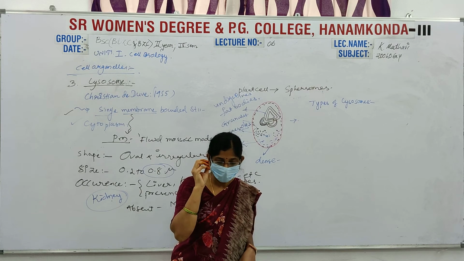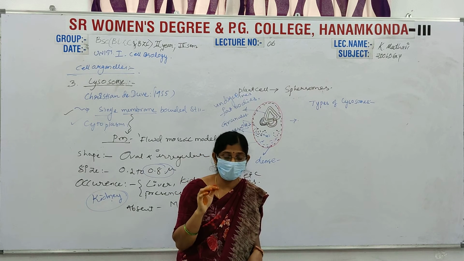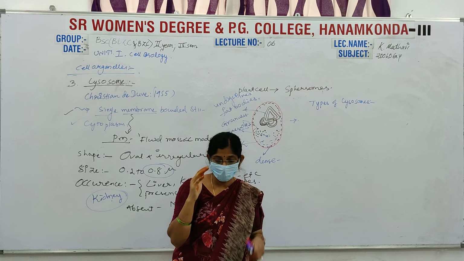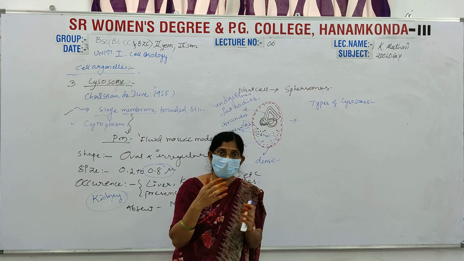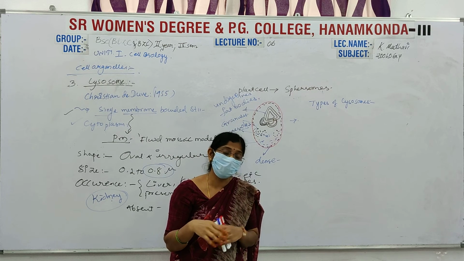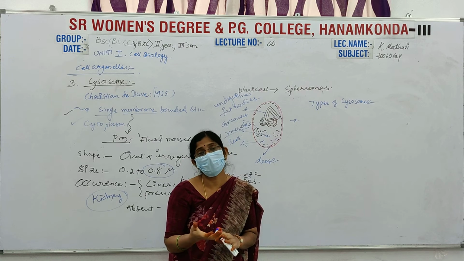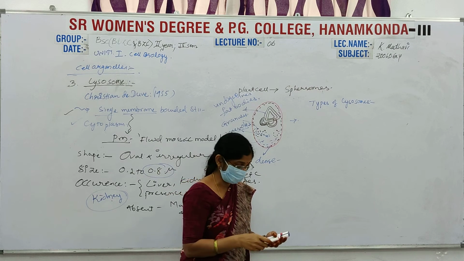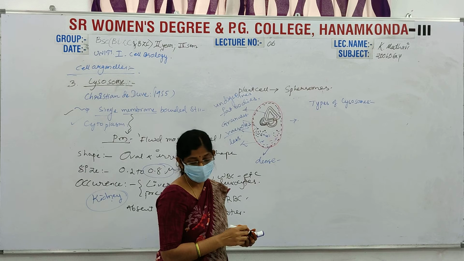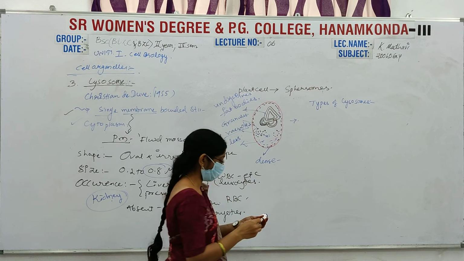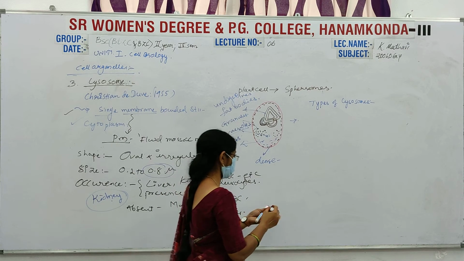Primary lysosomes originate from the Golgi complex by the breakdown of cisternae or vacuoles. Here we must learn the primary lysosomes. The second one is digestive vacuoles, the third is the autophagic vacuoles, and the last one is residual bodies.